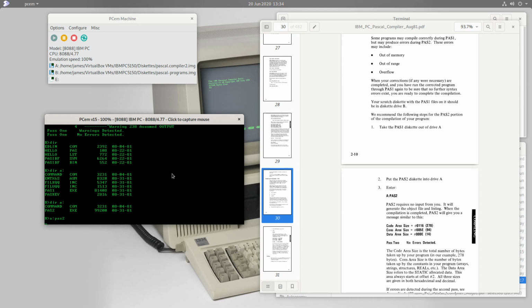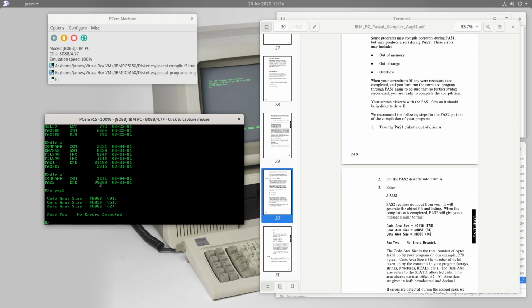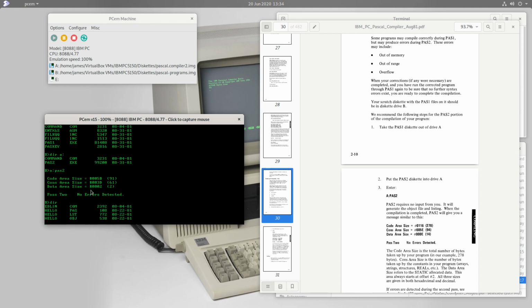It won't ask us for anything because it's going to look for those intermediary files on the scratch diskette and use those to produce the object file. It doesn't need any extra information from us. Now, it'll take a little while. Notice that this pass2 is 99 kilobytes in size, but yeah, it's finished. Now, if we have a look at our scratch diskette, we no longer have the intermediary files, they've gone, but the second pass compiler has actually produced a hello.object file.